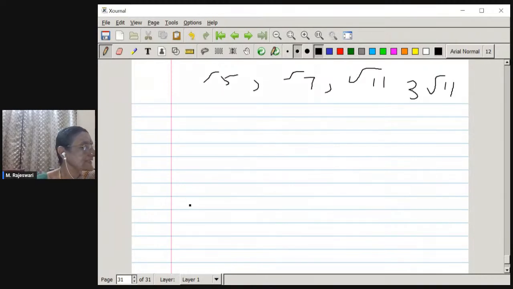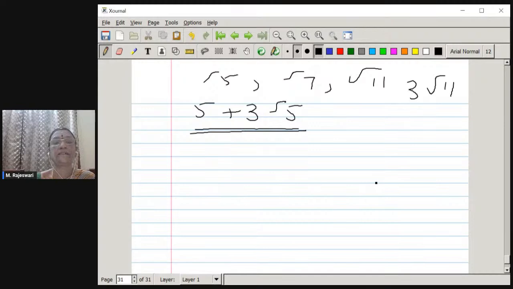Now the next question is 5 plus 3 root 5. And here the question says that it is an irrational number. Whenever this question comes as a 2 marks question, 3 marks question, we always take root 5 as an irrational number only. Here you don't have to prove that root 5 is an irrational number and proceed, not necessary. Again, the method of contradiction works here. Let it be some A by B, where A and B do not have common factors and they are positive integers.